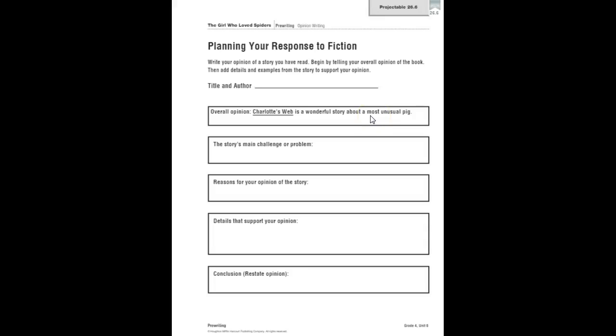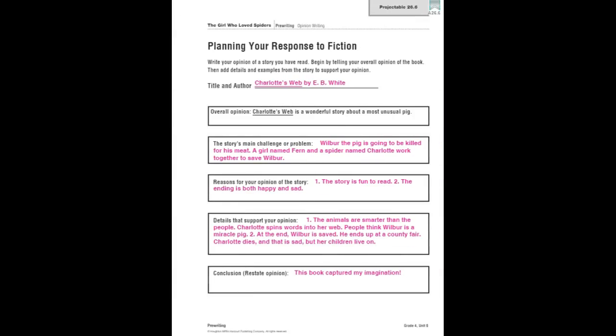So you are going to make a graphic organizer kind of like this one, and it's going to help you to plan your response to fiction. You can fill out your idea support map here for The Girl Who Loved Spiders, or you could use another story. But remember to add notes that tell how you feel about the different characters and events in the story.